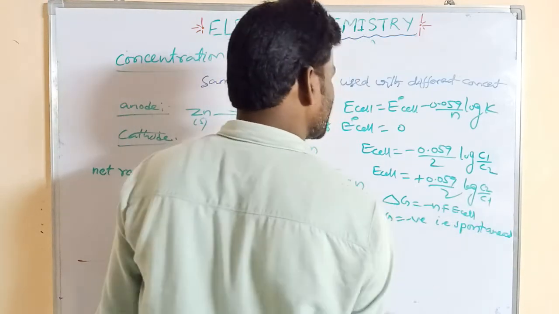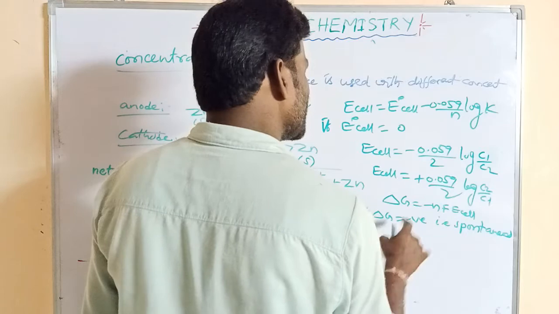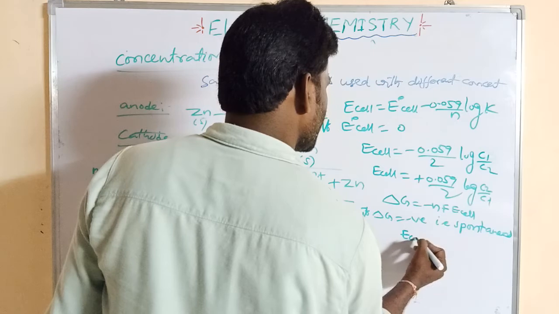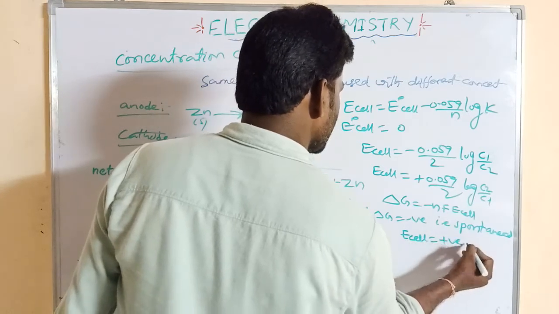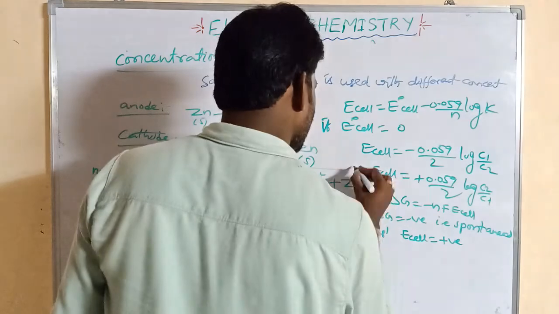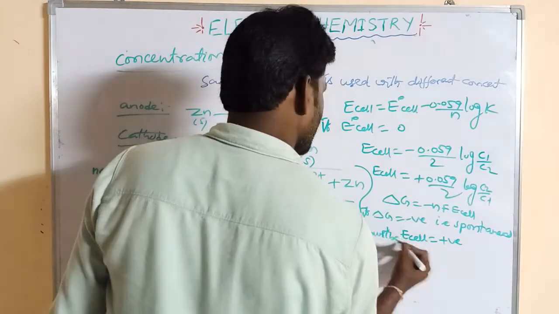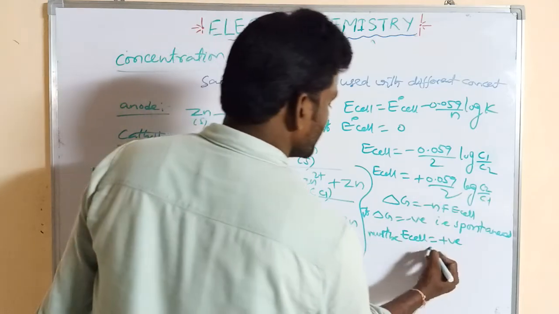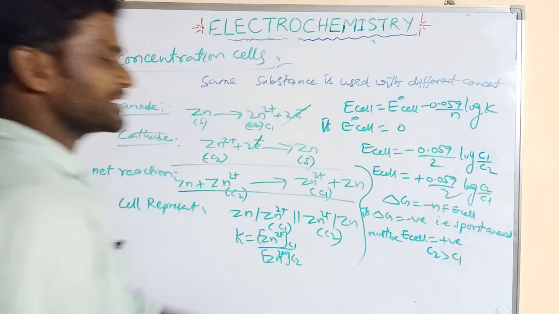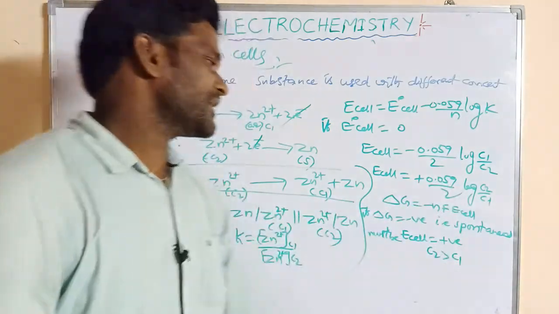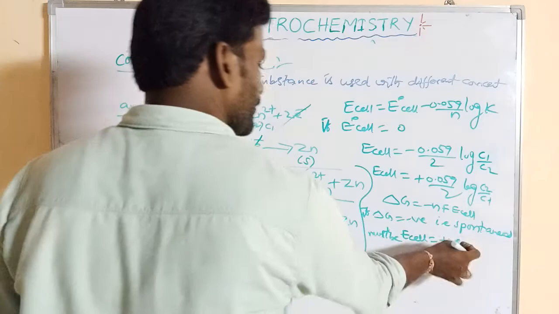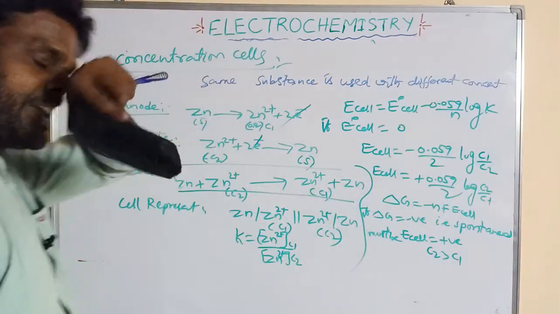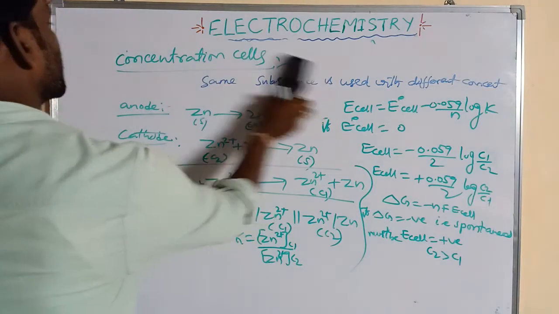For a spontaneous reaction, delta G must be negative, and for delta G negative, the E cell must be positive. So in which condition is E cell positive? When C2 is greater than C1. Only when the C2 concentration is greater than C1 will this E cell be positive. If E cell is positive, delta G is negative, and when negative the reaction is spontaneous, right. So this is the concentration cell.